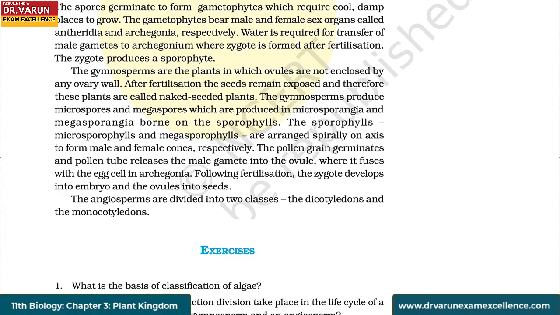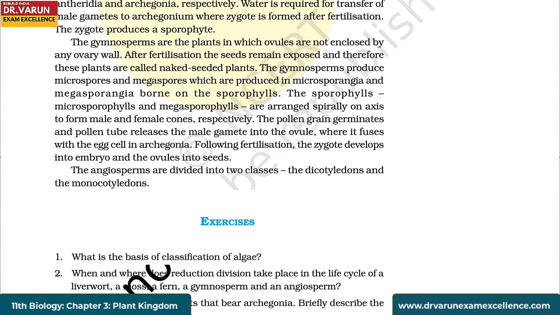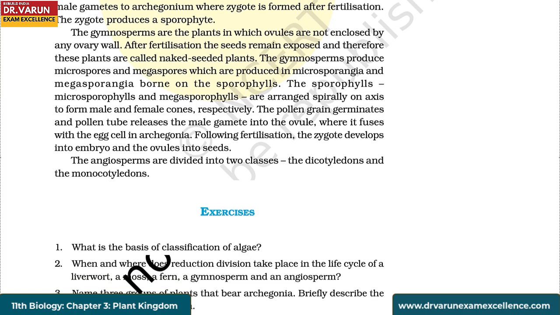The gymnosperms produce microspores and megaspores which are produced in microsporangia and megasporangia borne on the sporophylls. The sporophylls, microsporophylls, and megasporophylls are arranged spirally on an axis to form male and female cones, respectively. The pollen grain germinates and the pollen tube releases the male gamete into the ovule, where it fuses with the egg cell in the archegonia. Following fertilization, the zygote develops into an embryo and the ovules into seeds. The angiosperms are divided into two classes, the dicotyledons and the monocotyledons.